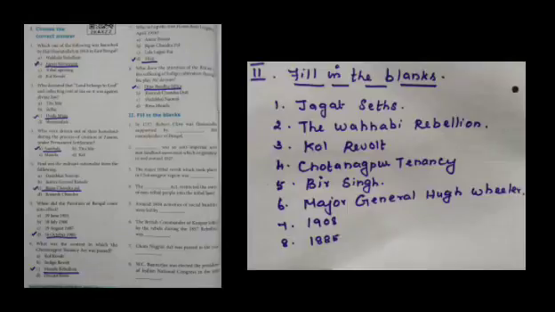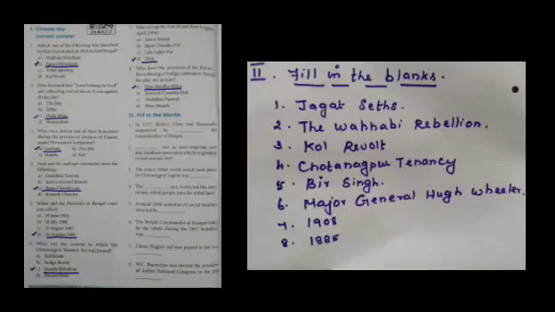Question number 2. The Wahhabi Rebellion was an anti-imperial and anti-landlord movement which originated in and around 1827. Question number 3. The major tribal revolt which took place in Chota Nagpur region was the Kol Revolt. Question number 4. The Chota Nagpur Tenancy Act restricted the entry of non-tribal people into the tribal land. Question number 5. Around 1854, activities of social banditti were led by Bir Singh.